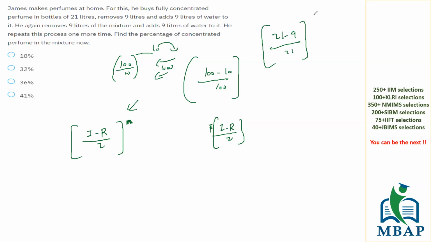But the process has been repeated how many times? It has been repeated 3 times. So the answer for you would be how much? 12 upon 21, raised to 3. Now can you solve this part, Bhushan and Amisha? Yes or no?